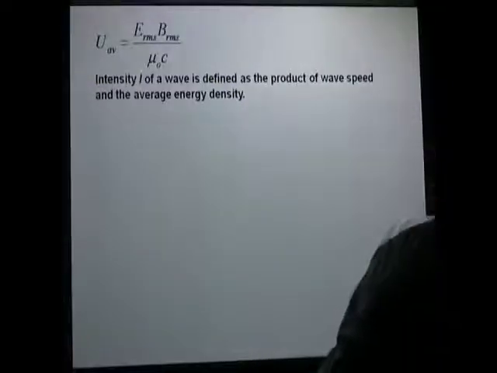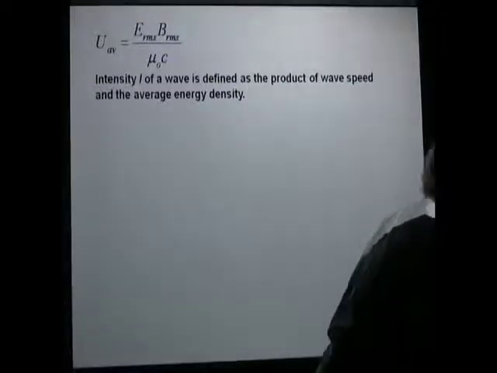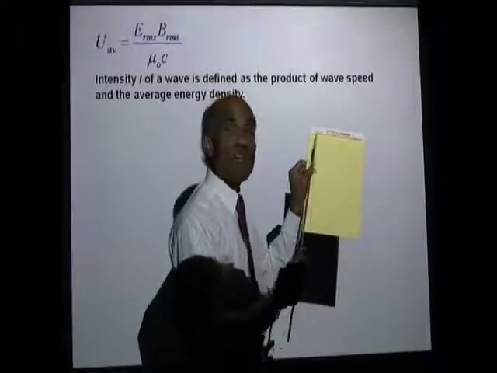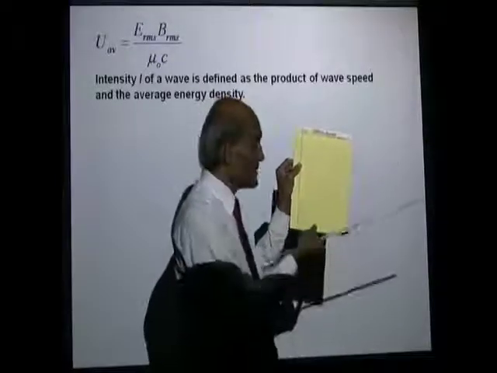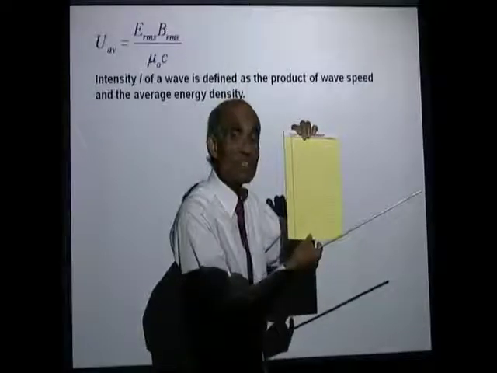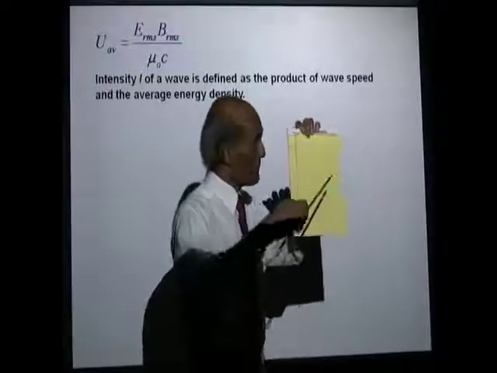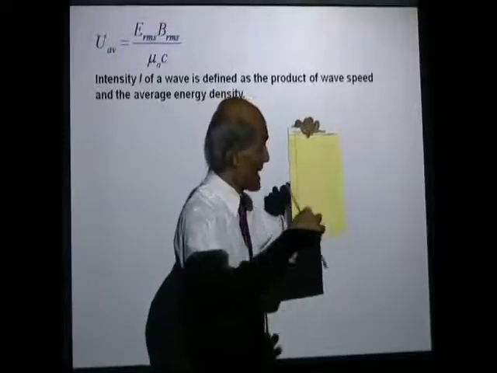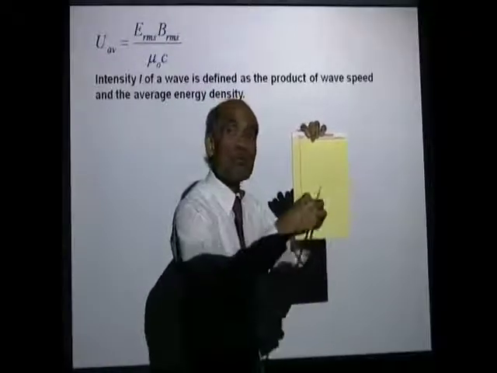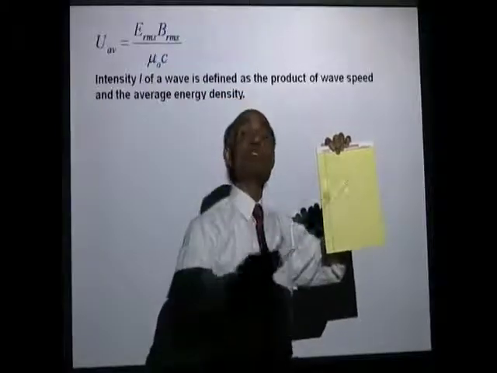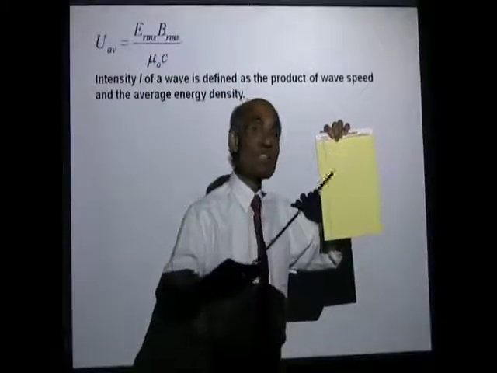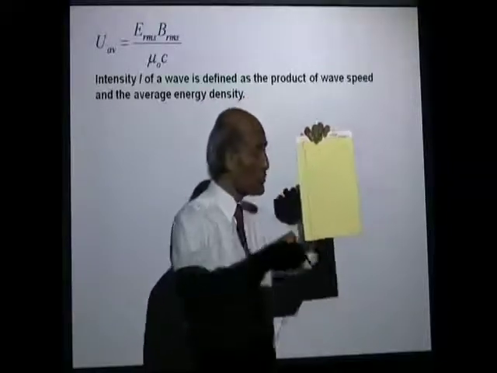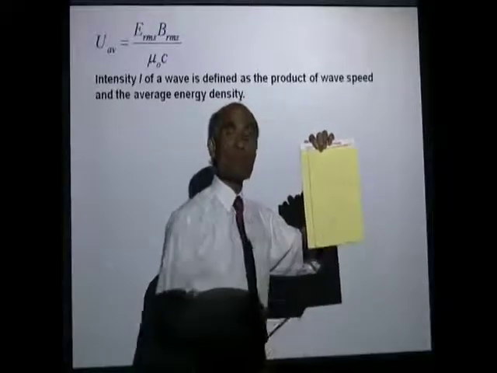In order to define the intensity at a particular point, we keep a unit area where we want to find the intensity. It is the amount of power crossing at right angles to a unit area that we call intensity. So intensity is a measure of the power crossing unit area at that particular place.